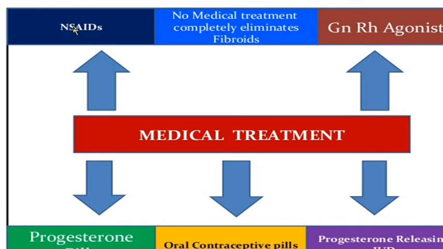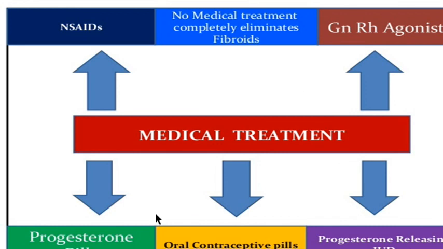And apart from the usual drugs which we have seen and discussed in AUB and adenomyosis, the drugs remain the same. I would be discussing the newer agents. So the tranexamic acid for bleeding, NSAIDs for pain, GnRH agonists and antagonists which have been used, progesterone pills, of course, all progesterone containing pills, or oral contraceptives with progesterone, combined pills, and progesterone containing IUCDs, that is the levonorgestrel devices.